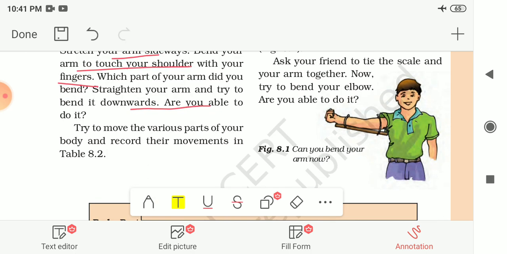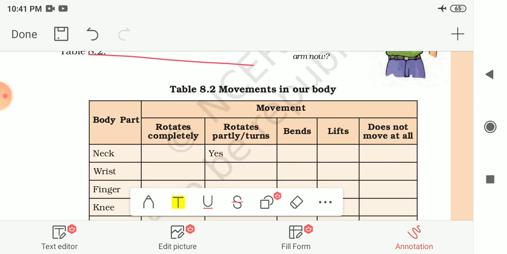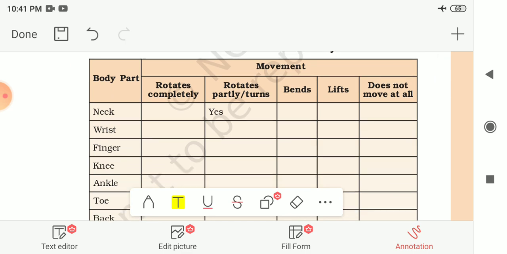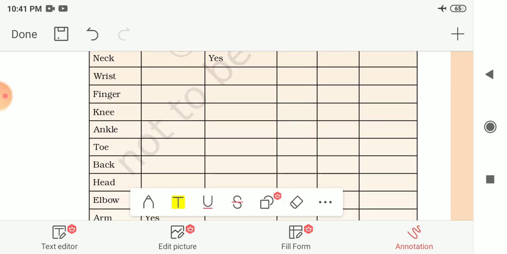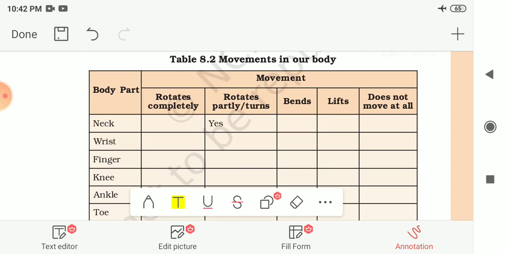So try to move the various parts of your body and record their movements in the next table, that is table number 8.2. In this table, movements in our body, you have to note down your observations. The different body parts given to you are neck, wrist, finger, knee, ankle, toe, back, head, elbow and arm. You have to write whether the part rotates completely, rotates partially, or only turns. Then whether it can bend, it can lift, or does not move at all.